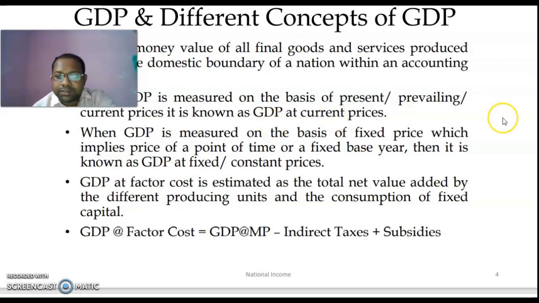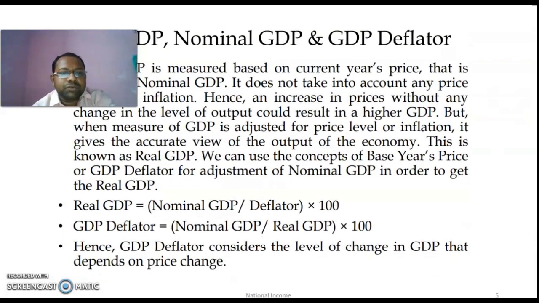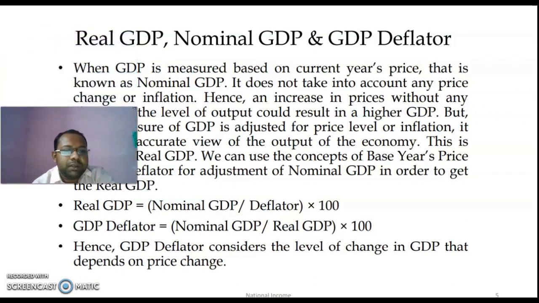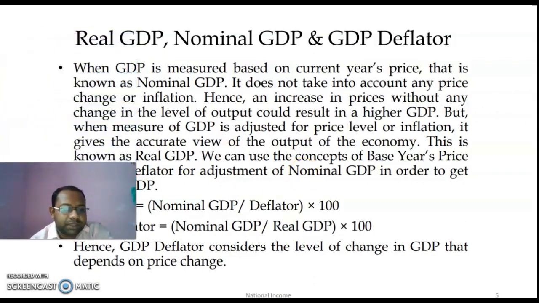Next, we are going to talk about real GDP, nominal GDP, and GDP deflator. Now, estimation of gross domestic product does not take into account inflation or change in prices. So, if price doubles, it will appear that GDP has doubled, but it may not be so. Output may not have doubled. So, it will not give us a true picture of the economy.